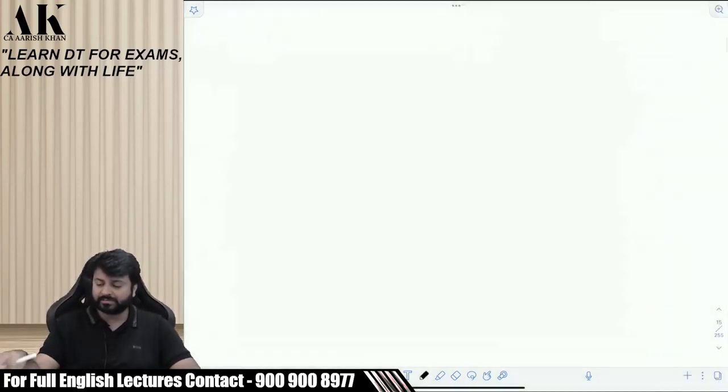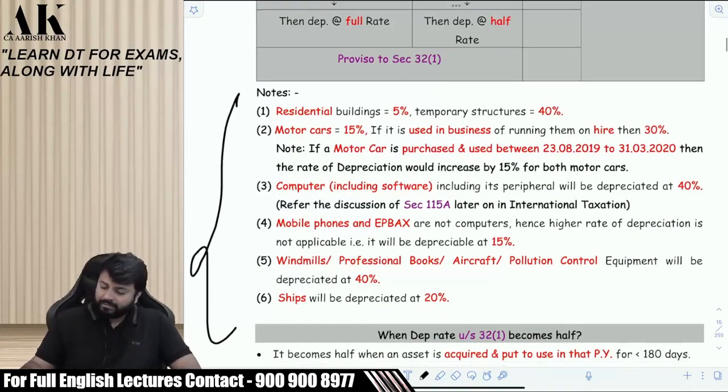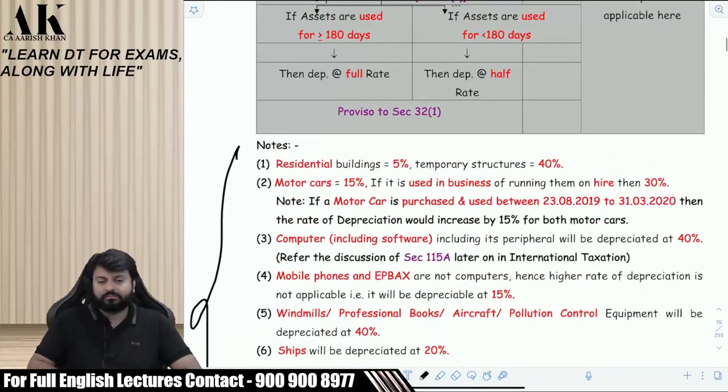So come to this page and learn this by heart. Page number 2.2. Residential building 5%, temporary structure 40%, motor car 15%. This motor car note is very, very important. Mark this: 23rd August 2019 to 31st March 2020. Very important note.